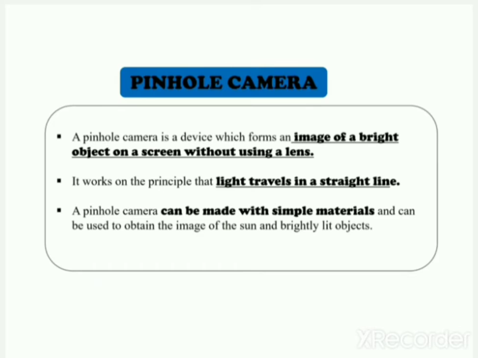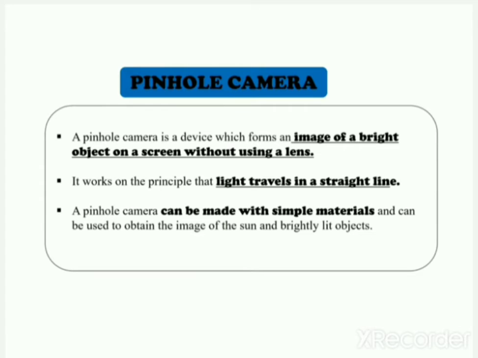It creates an image of a bright object. It works on the principle that light travels in a straight line, as I already told you.